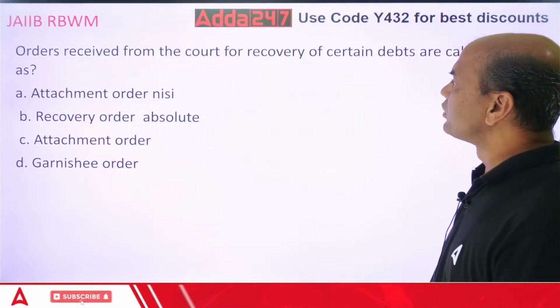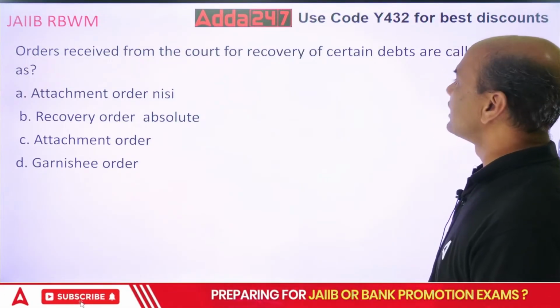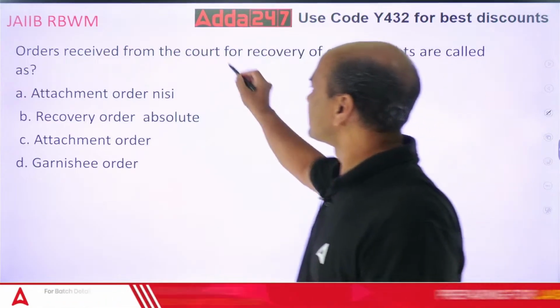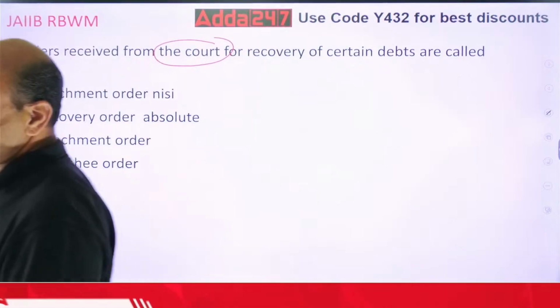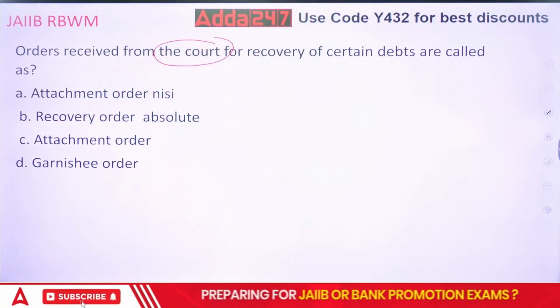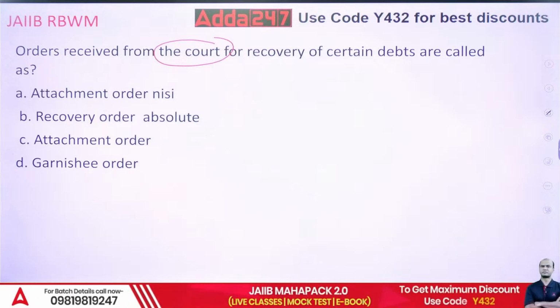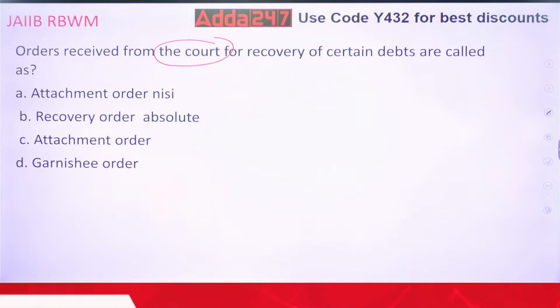Orders received from the court for recovery of certain debts are called what? Orders received from the court are known as what? Attachment order nisi, recovery order absolute, attachment order, or garnishee order?